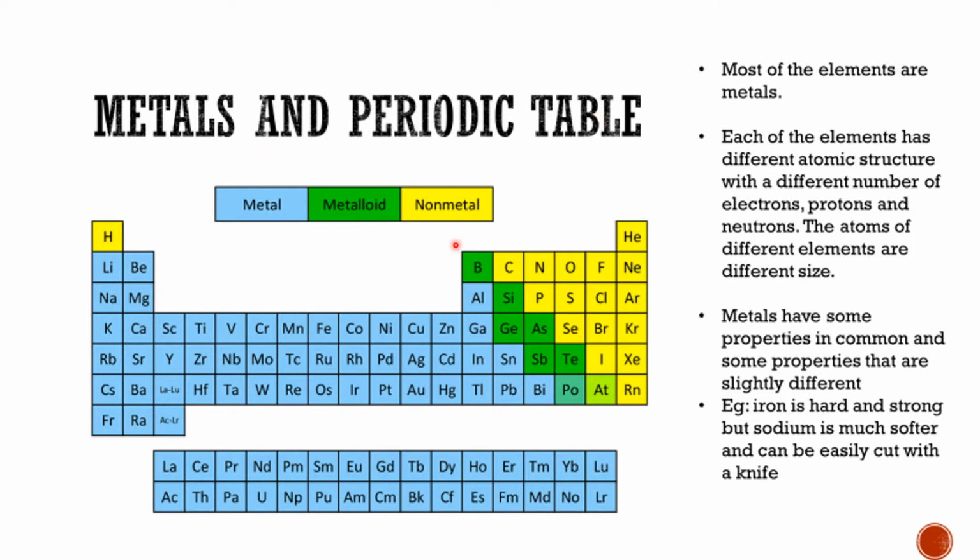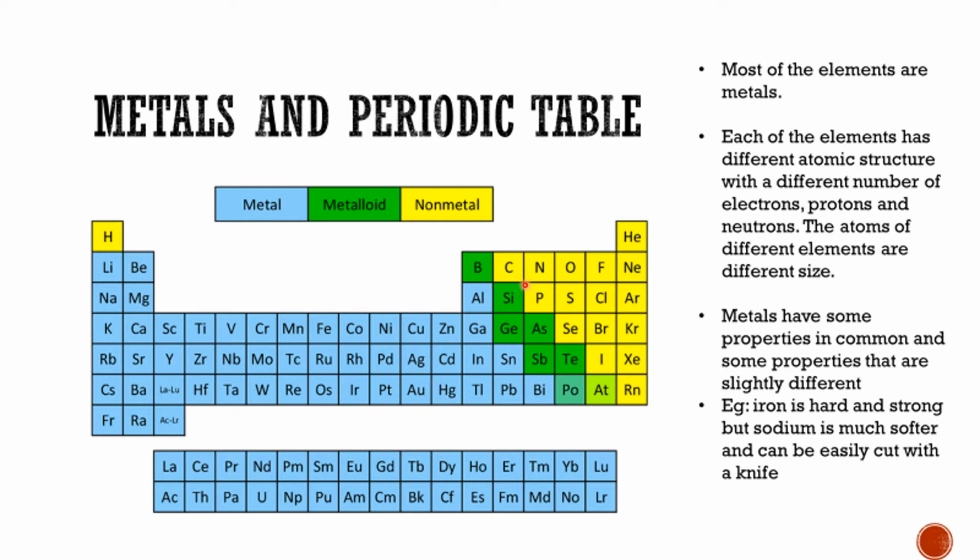From this periodic table, the metals are the blue color. You can see that most of the elements in the periodic table are metals. Metalloids are the green ones: boron, silicon, germanium, arsenic, antimony, tellurium, and so on. These we call metalloid elements. Metalloid elements have half of the properties of a metal and half non-metal properties, like a combination of both.